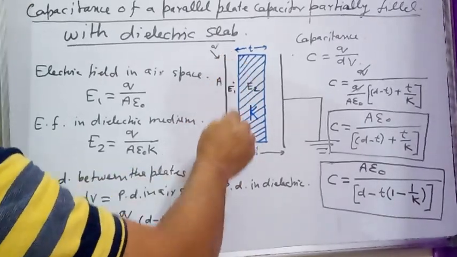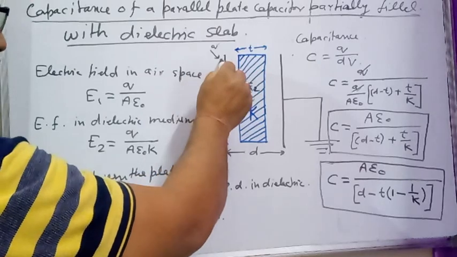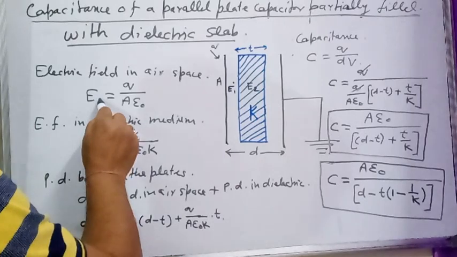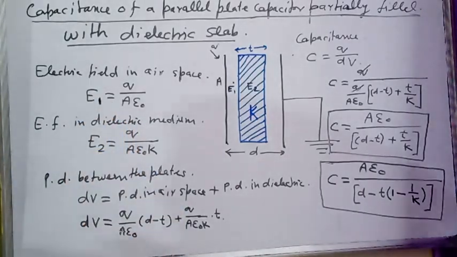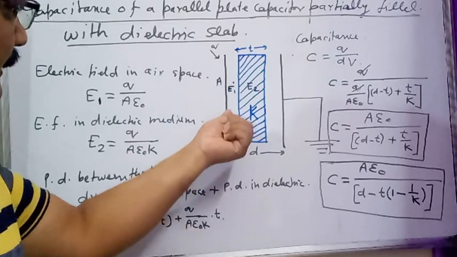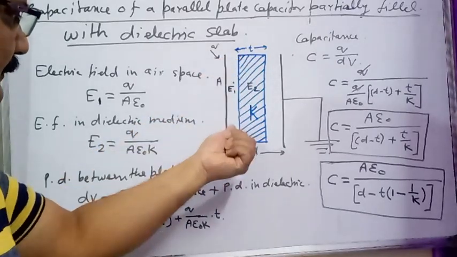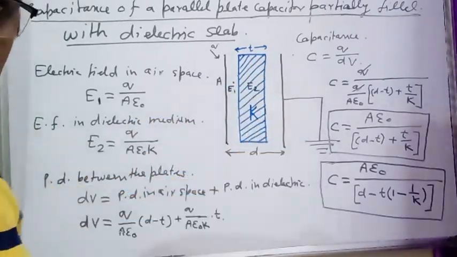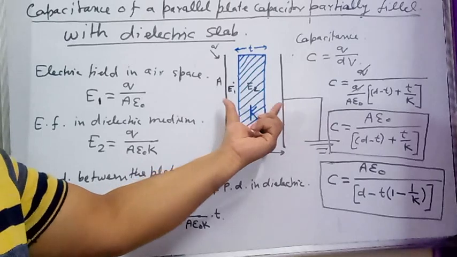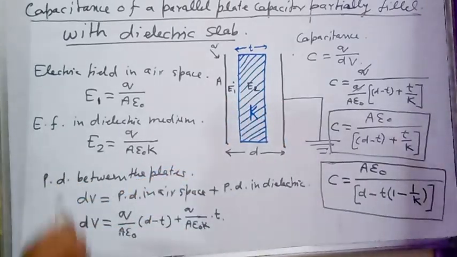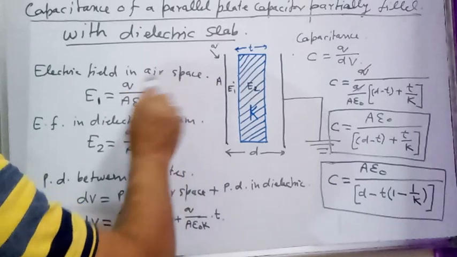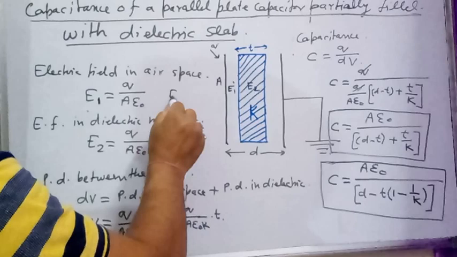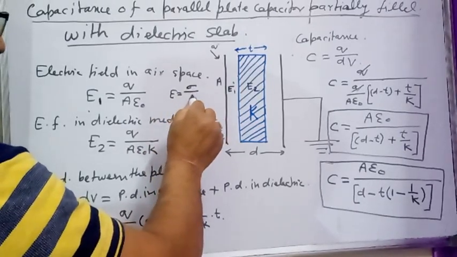If the surface area of the capacitor plate is A and the charge given to the plate is Q, then by the application of Gauss theorem, in the presence of metallic charged plates, one plate having positive charge and the other negative charge due to induction, as we discussed in the previous video, the electric field in air space is given by E equals sigma by epsilon naught.